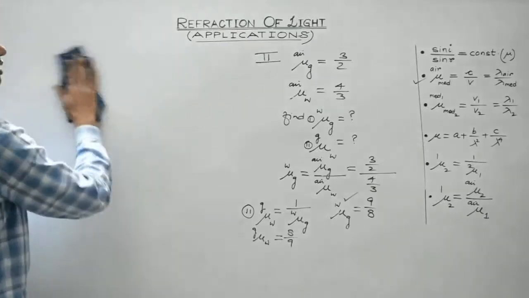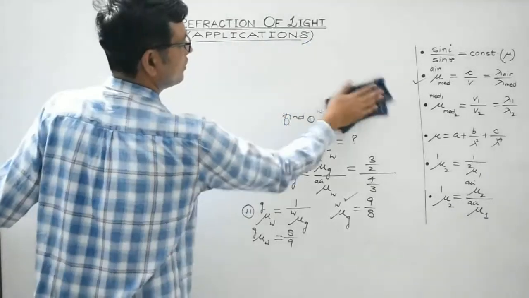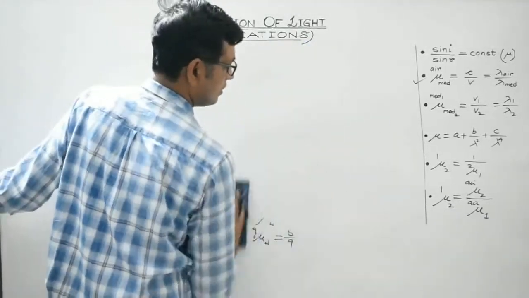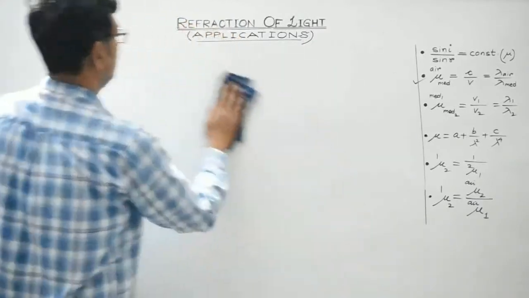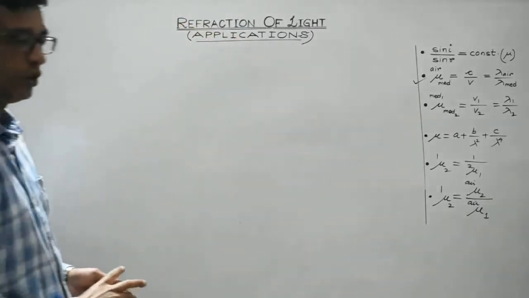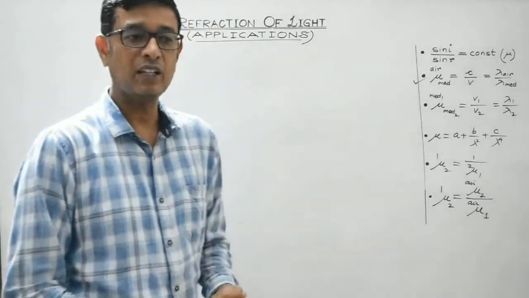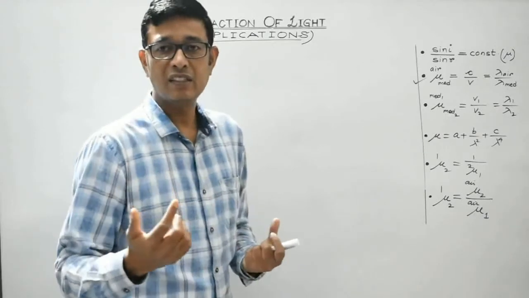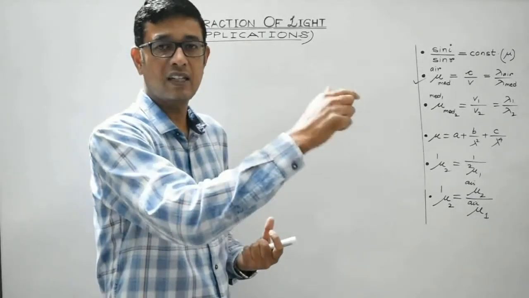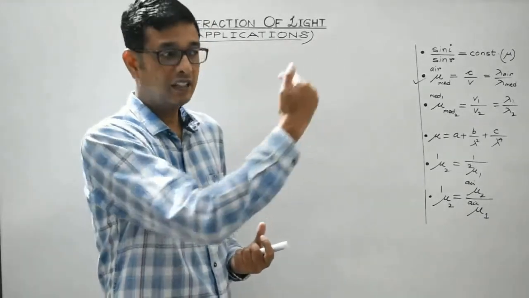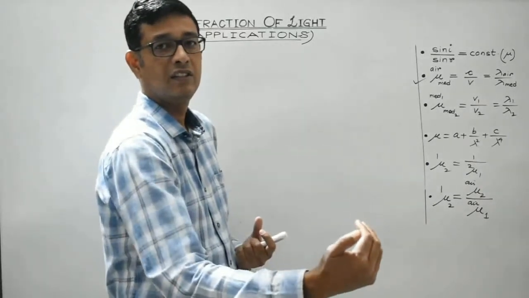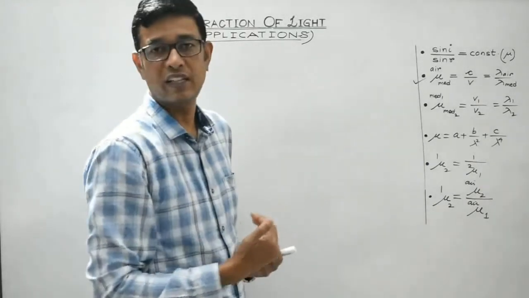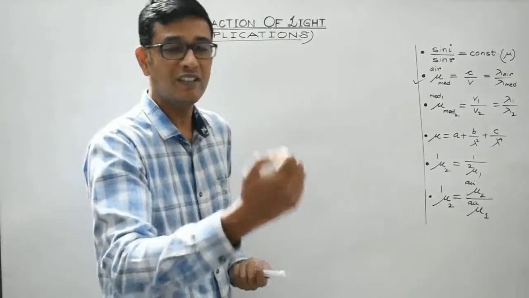Now let's start with some applications. First is something you will do in your respective physics labs as well. It's an activity: when light is incident on a parallel-sided glass slab in an oblique direction, then it bends. It shifts laterally or sidewise, and that phenomenon is known as lateral shift.